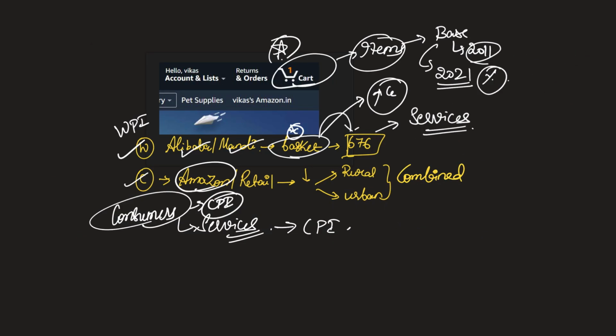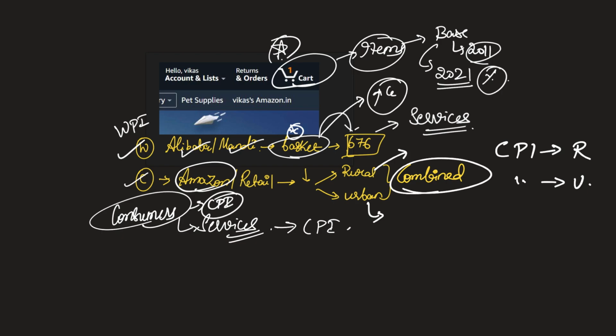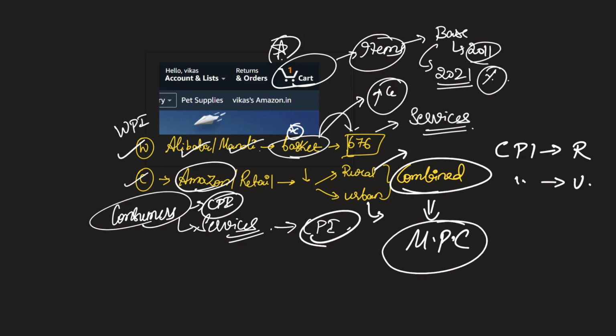Naturally, when we consider consumer choices, the choices in rural areas can be quite different from those of urban areas. That is why we have CPI rural and CPI urban. But when we are talking about a pan India level, we are going to take a combined basket of goods which will be tracked together for all policy purposes, including the Monetary Policy Committee, which will be targeting inflation. So inflation targeting is CPI combined. Whenever we talk about CPI, it is CPI combined. Know this point. Moving on.